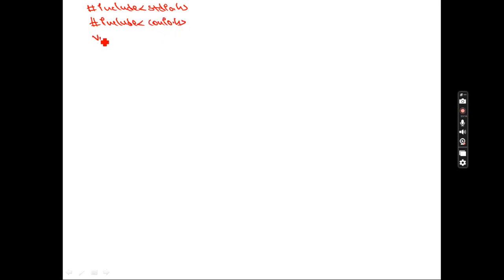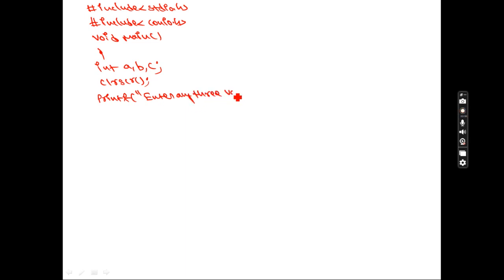So what I will do here, void main. Please remember, understanding the program is, once you understand the program you'll get a clarity. So int a comma b comma c. So why I'm taking 3 variables, because I want to compare the 3 values. Okay, CLR SCR. So what I will do in CLR SCR, I'll need to ask the user to enter any 3 values now. So I'm taking the enter any 3 values, okay. So after this slash n I'm writing.